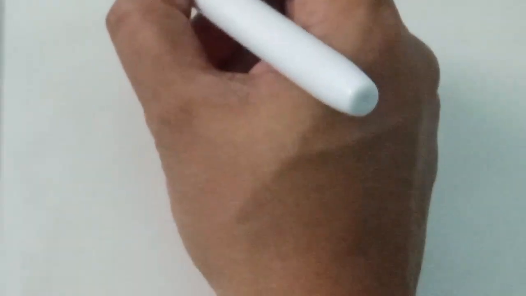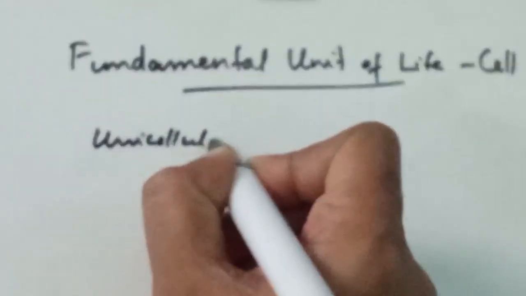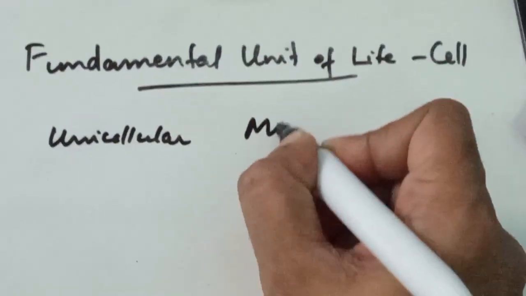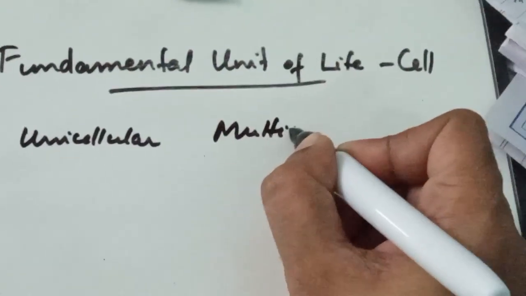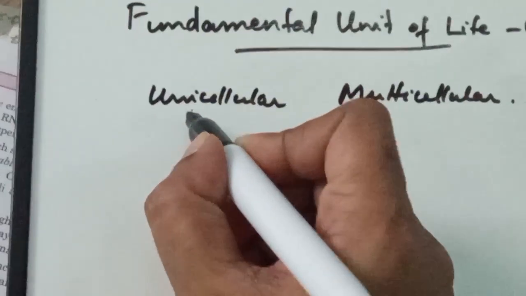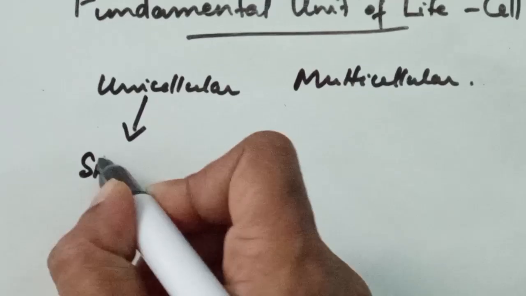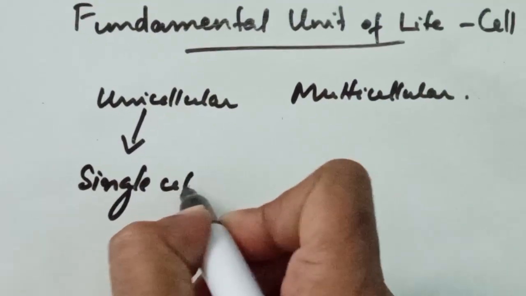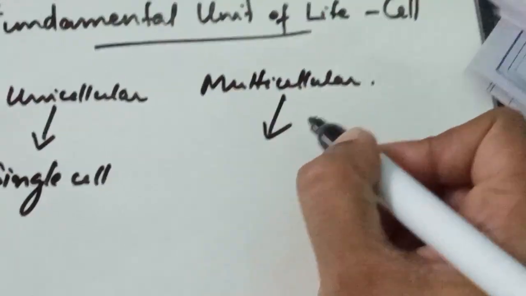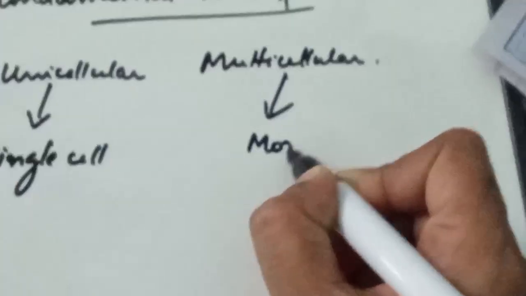So based on the types of cells, there are two types of organisms, that is unicellular organisms and multicellular organisms. So what do you mean by unicellular organisms? Unicellular means those organisms that are having only a single cell, and multicellular organisms contain more cells.